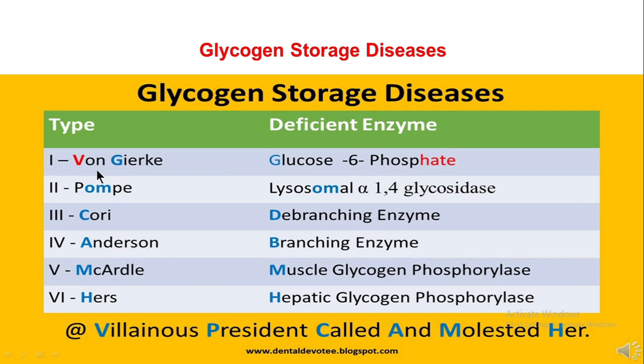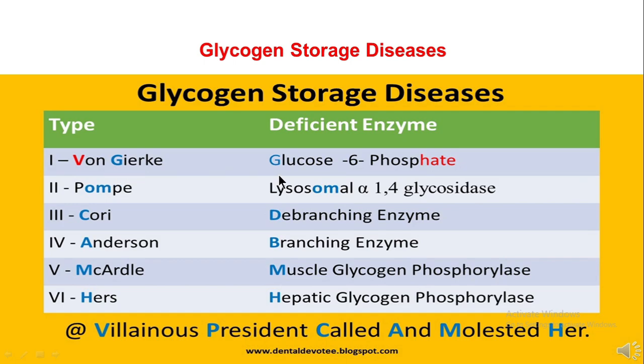First one is von Gierke, second one is Pompe, third one is Cori, fourth one is Anderson disease, fifth one is McArdle disease, and sixth one is Hers disease. So to keep these diseases in your mind, this is the mnemonic. Villainous president called and molested her. So this is the mnemonic we found. The first letters represent the glycogen storage diseases. With this mnemonic, select all the first letters and you can write the disease names in the order correctly.